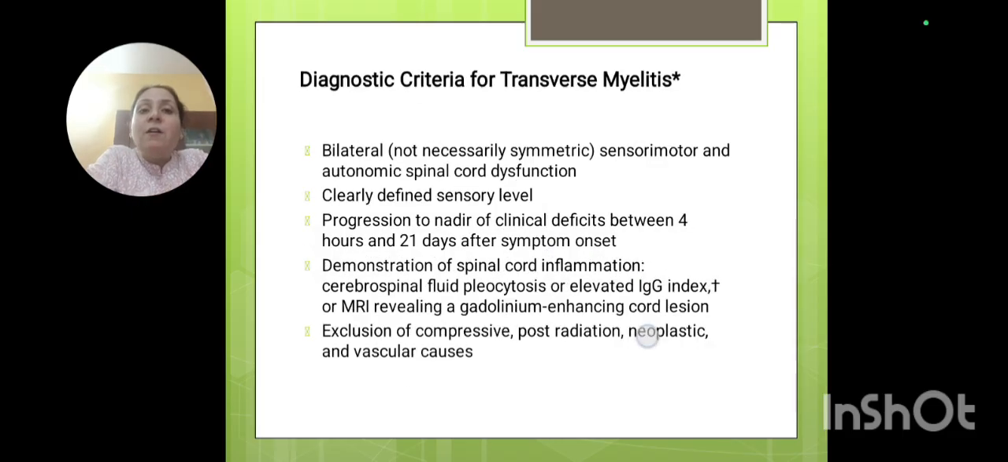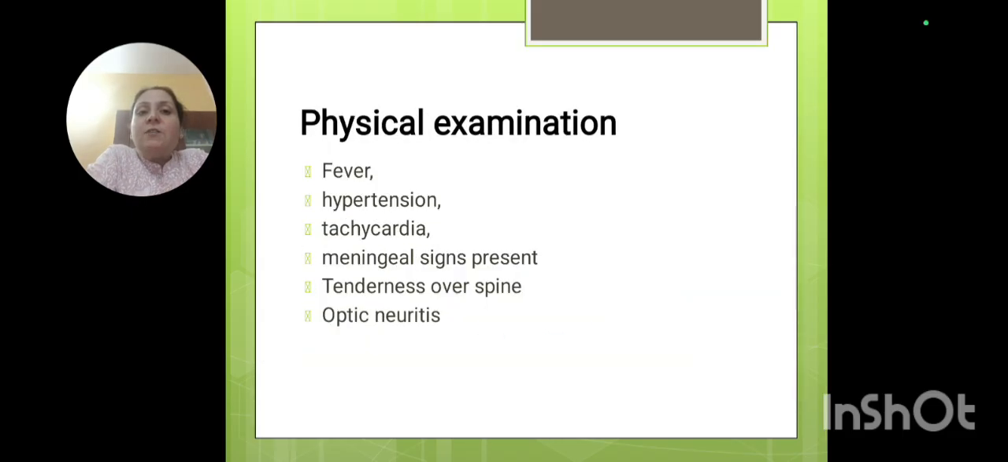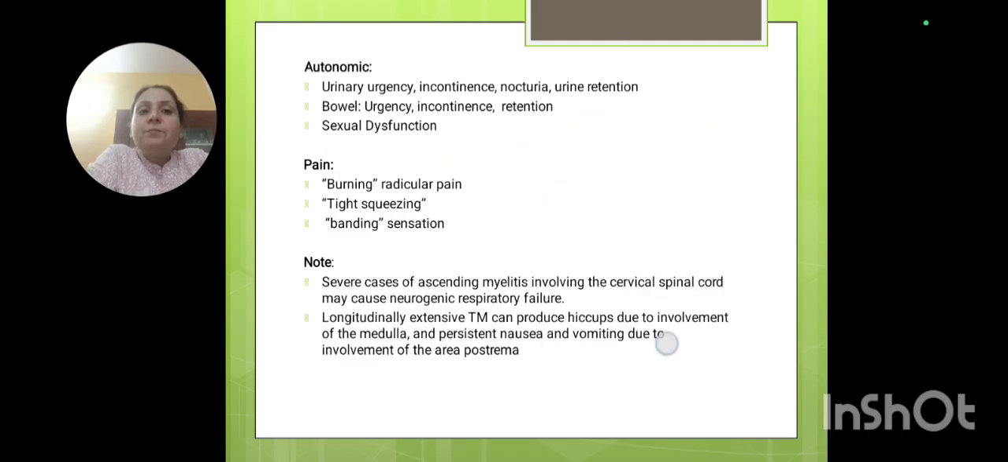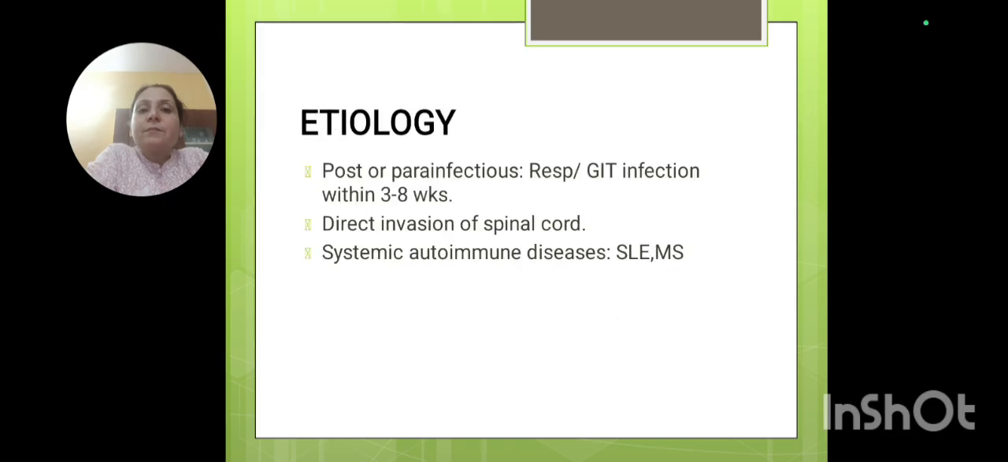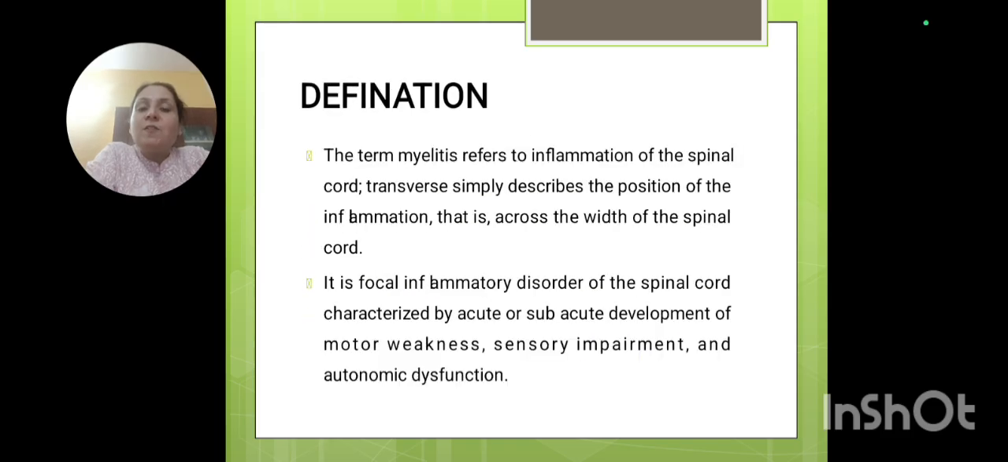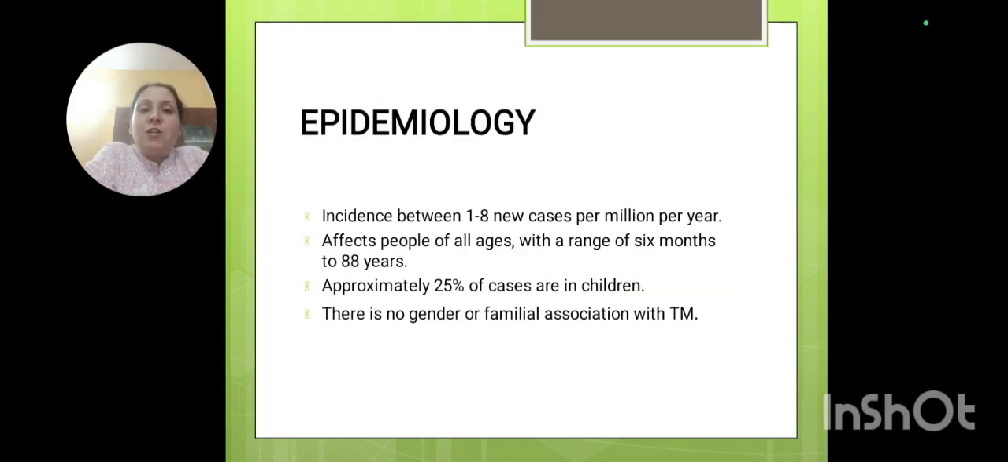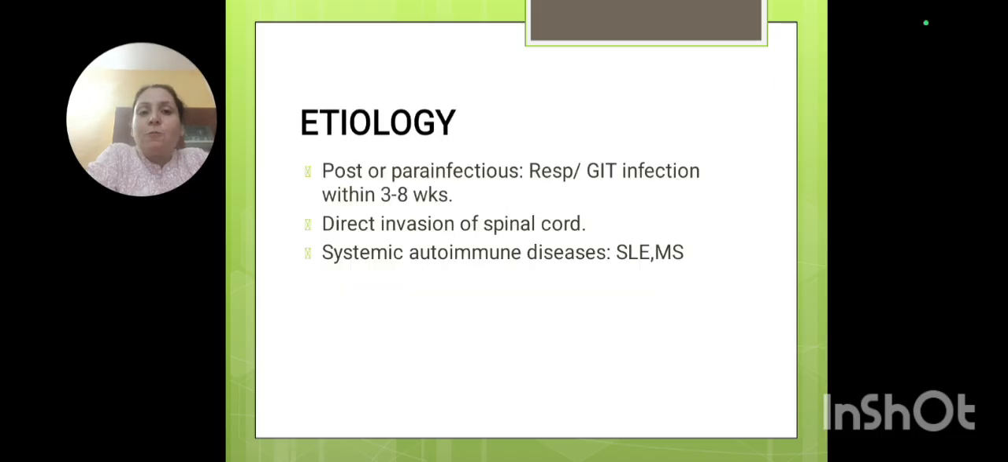So what we have learned in this, let us just revise what we have seen. We have seen the definition. It is the inflammation of the cord, which has got motor, sensory, autonomic and pain dysfunction, and it can affect all males and females, and 1 to 8 new cases per million per year is there. All age groups are involved.